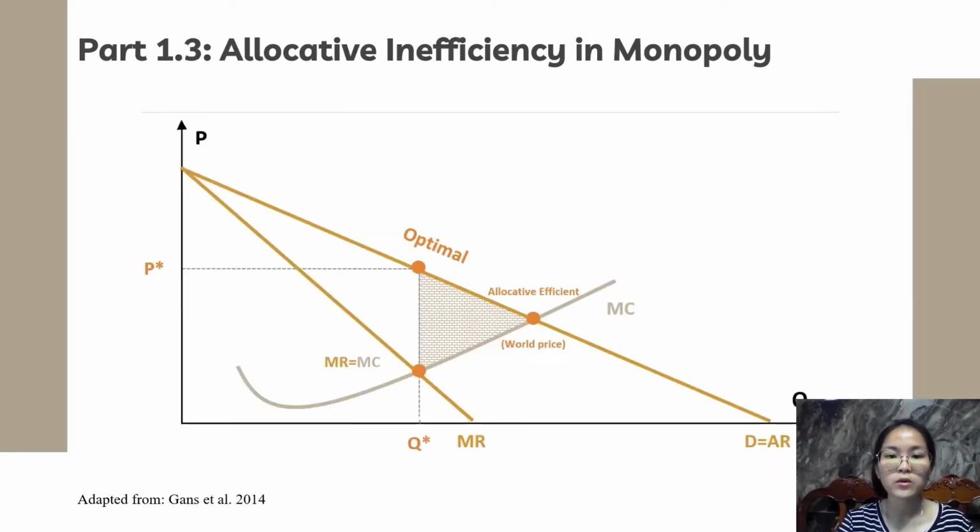Finally, monopolists are well known for allocative inefficiency, which appears when resources are not optimally allocated from society's viewpoint. Assuming the socially efficient quantity is achieved at the world price, where price equals MC. As the demand still exceeds the supply, the gold bar price was higher, despite society's preference to have the output at this rate, resulting in a deadweight loss. Conclusively, the monopolist is allocatively inefficient since it charges a high price for less output. Additionally, the non-competitive market protected by high barriers to entry could leave the monopolist lacking innovation.